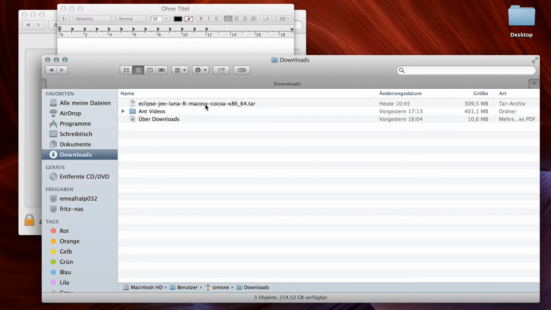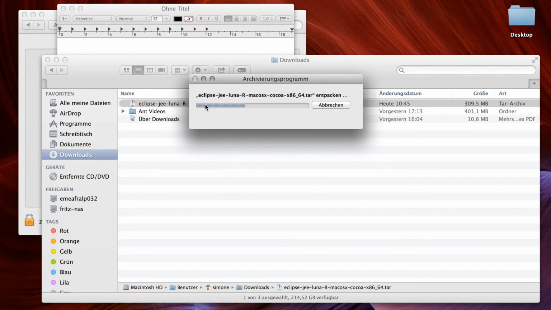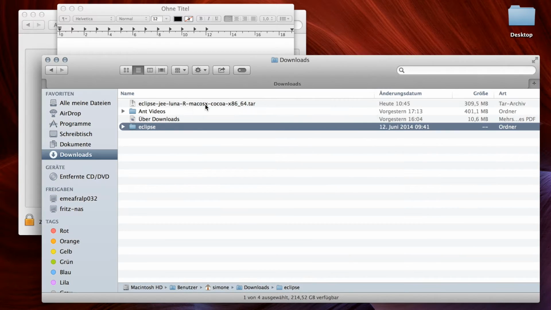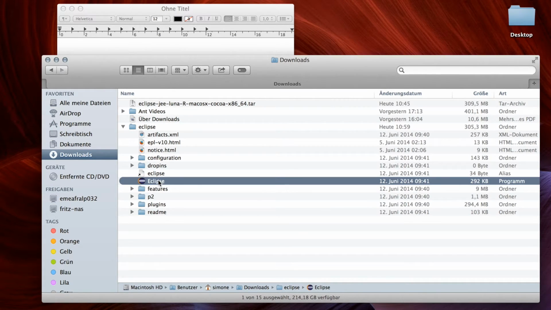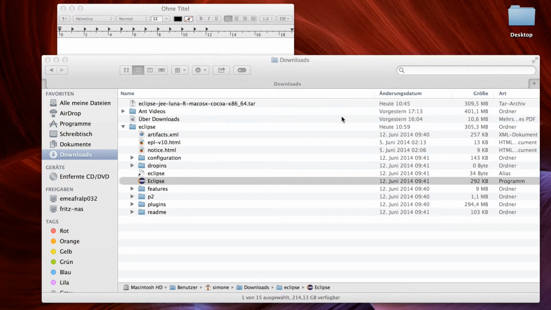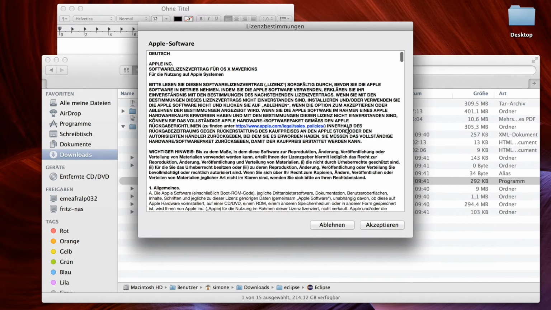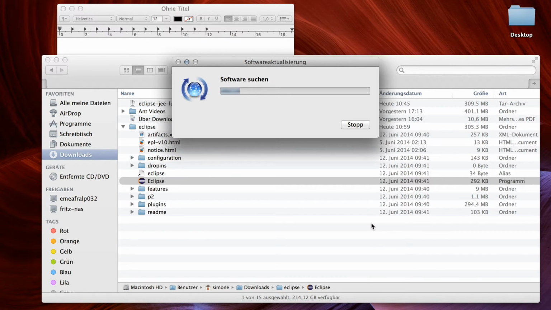The next step is to unpack what you downloaded before. Now we can finally open Eclipse. In my case, I have to accept that this program is from the internet, and the next thing is to install a Java runtime environment. All of this I accept and start installing.